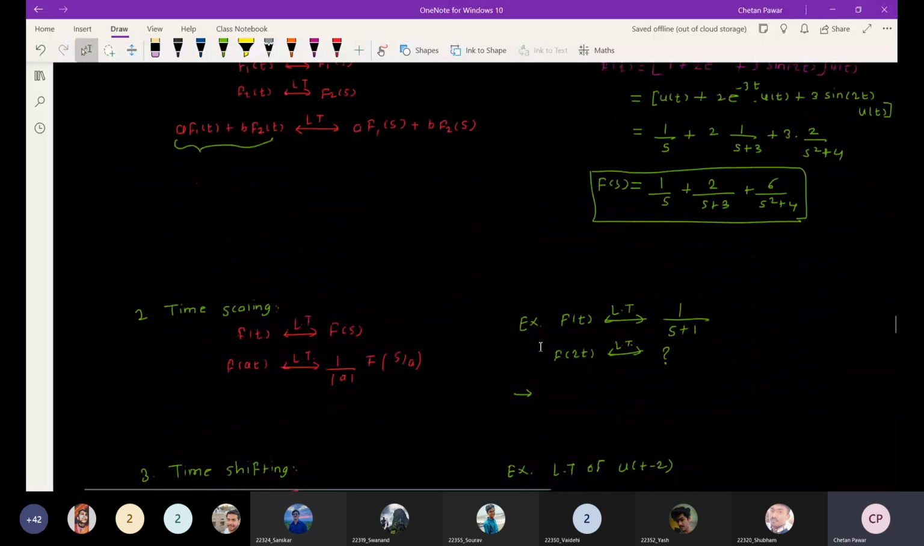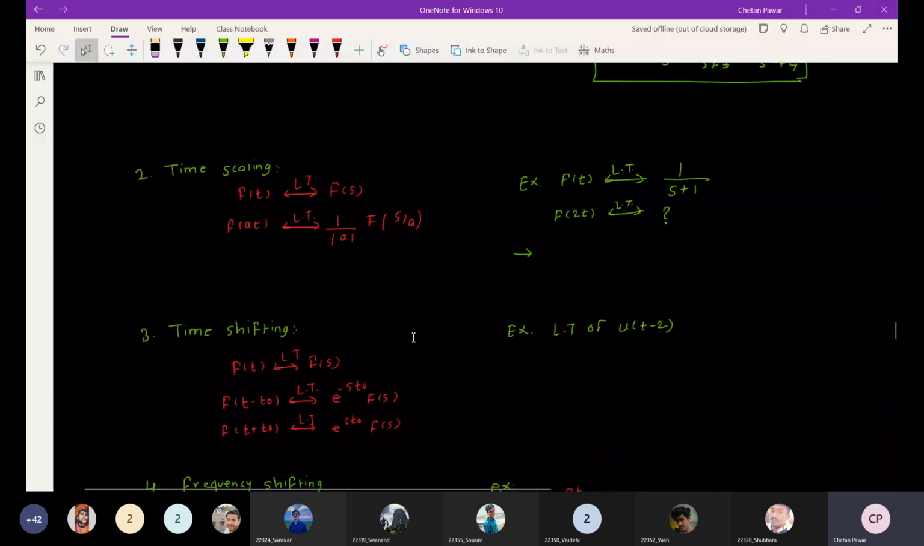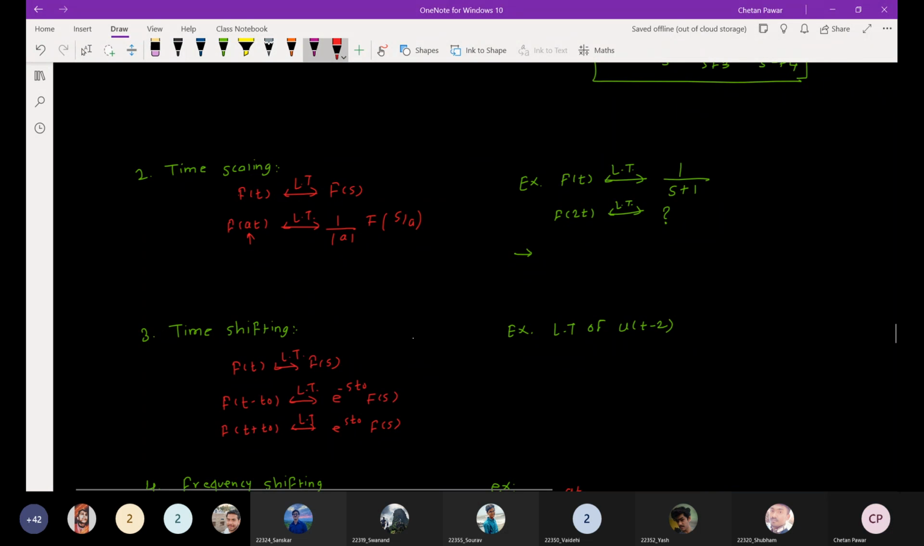If we talk about the next property, that will be the time scaling property. What does the time scaling property state? If F of s is the Laplace transform of f of t, and I time scale the signal, here you can see I have time scaled the signal f of t by the scaling factor a. So here a is the scaling factor.